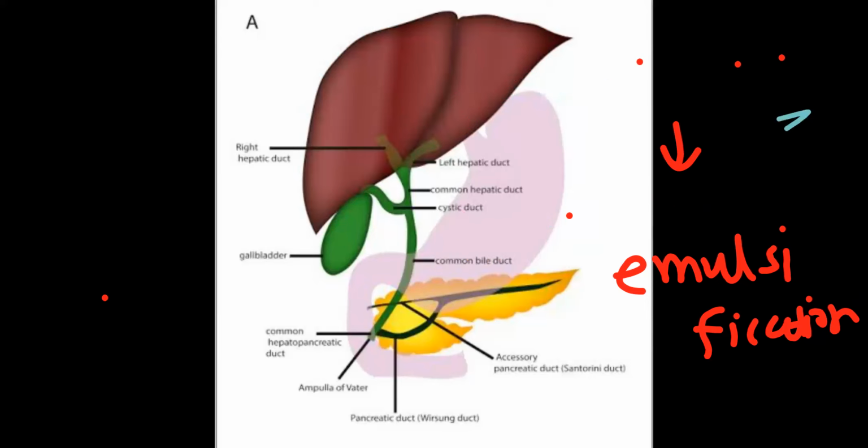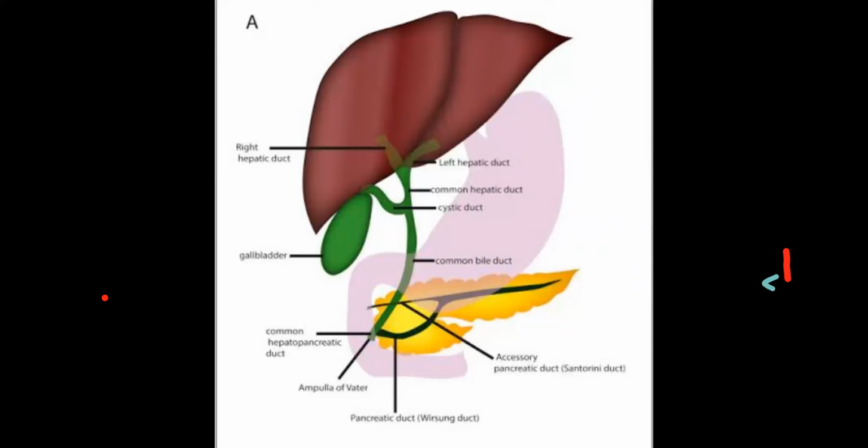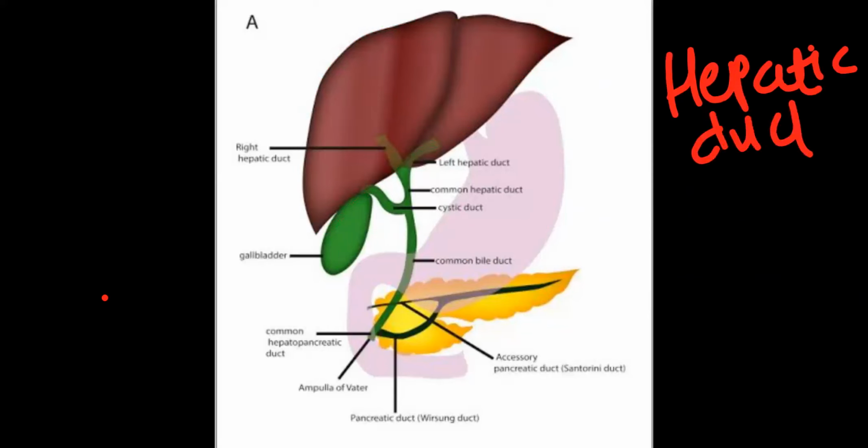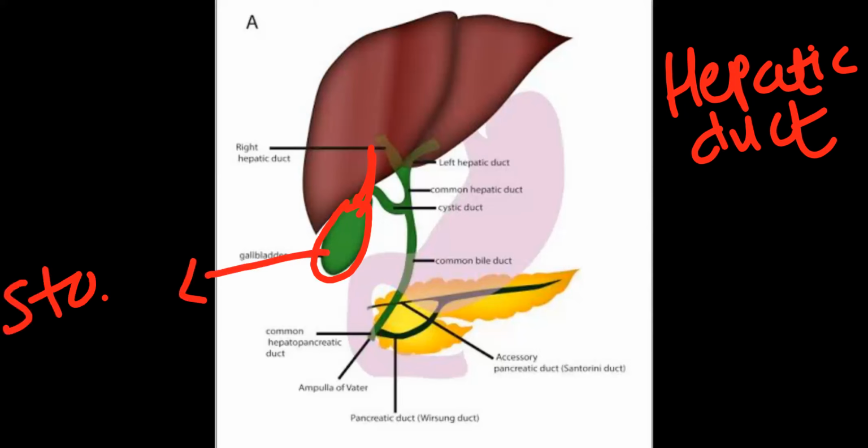Now, from the liver, a small duct arises, we call it the hepatic duct. This hepatic duct, okay, some of the duct enters over here into the gallbladder. With the liver, one more organ is associated, that's the gallbladder. But remember, the gallbladder is not an accessory digestive gland, it's just a storage organ. It's a storage organ, not an accessory digestive gland. The accessory digestive gland is the liver,